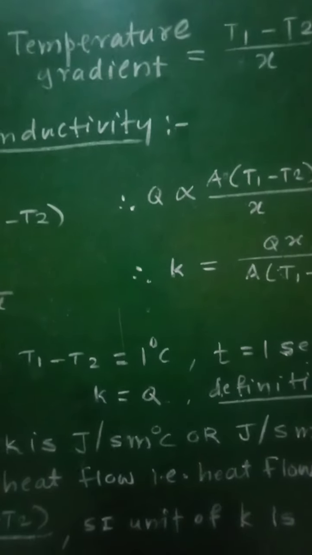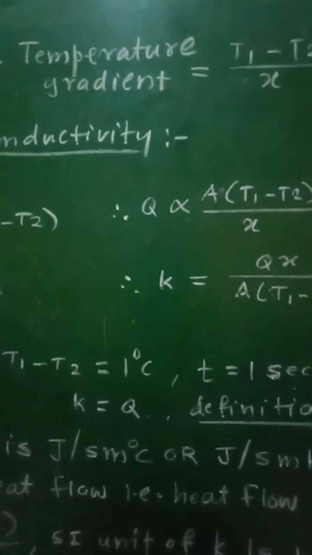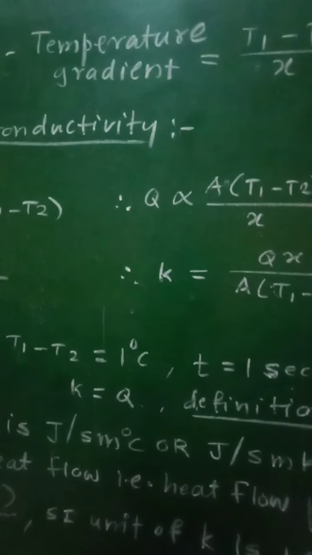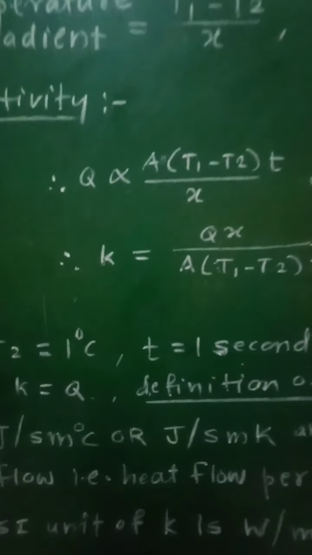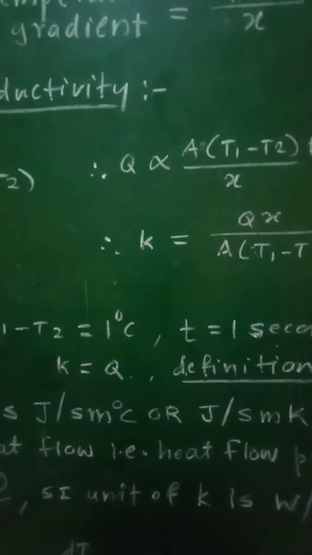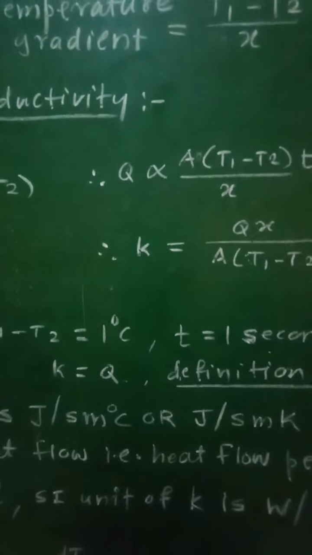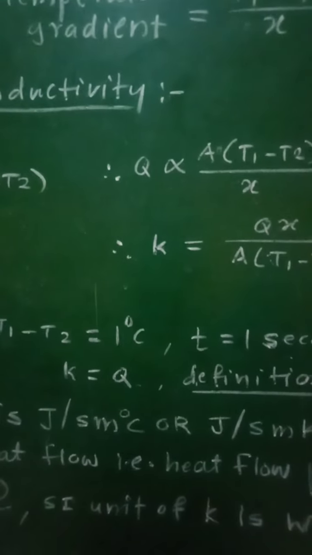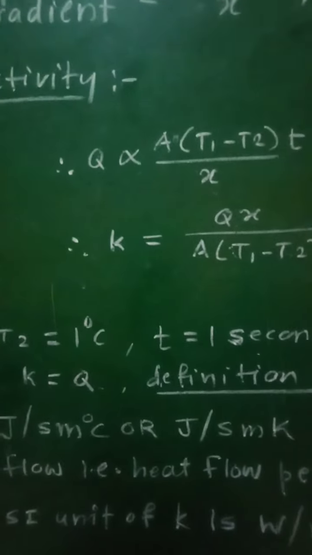Therefore, by considering the condition X equal to 1, A equal to 1, T1 minus T2 equal to 1 and T equal to 1, the coefficient of thermal conductivity of the material is defined as the quantity of heat that flows in 1 second between the two opposite faces of a cube of side 1 meter, the faces being kept at a temperature difference of 1 degree Celsius or 1 Kelvin.